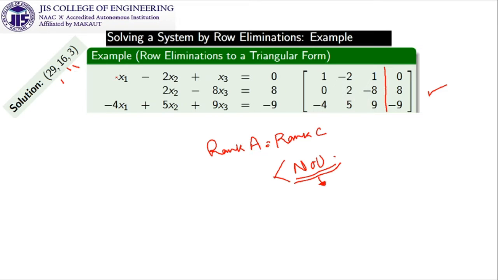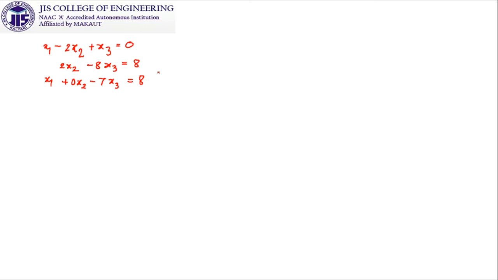You can check it: x1 minus 2x2 plus x3 equal to 0, 0 into x1 plus 2x2 minus 8x3 is equal to 8. These two are already the same as in my previous system. In my next equation, I have changed the third equation only.